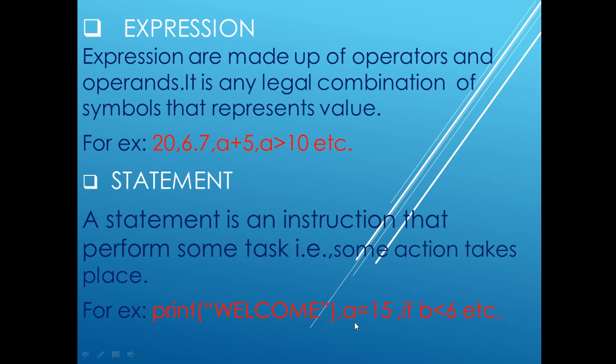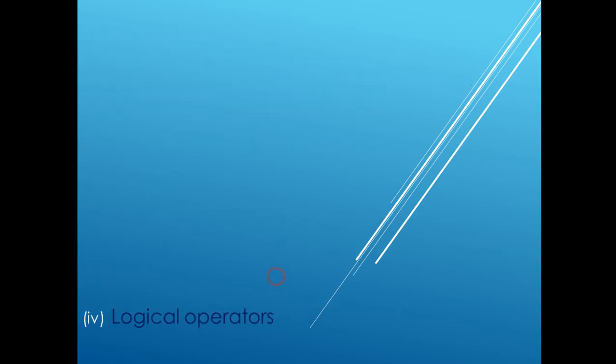If you will write somewhere a equal to 15, this is also an example of a statement. If you have written if b less than 6, it is also an example. So these were the statements. A statement is the instruction that performs some task, and some action can take place.